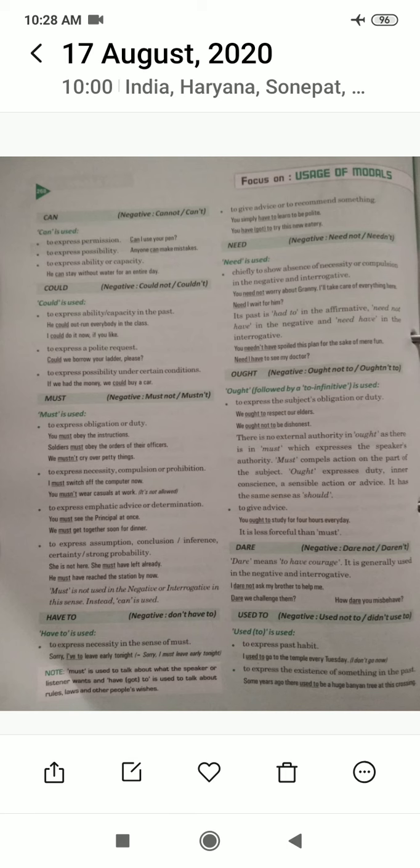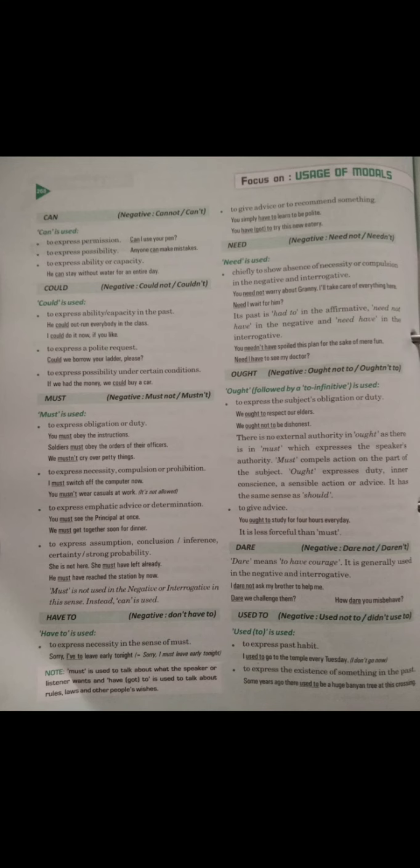Next use is to express possibility under certain conditions. If we had the money, we could buy a car. That means only if we had the money, only then was there the possibility for us to buy a car. So it is described with could.